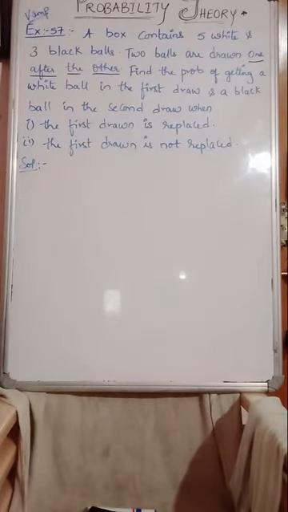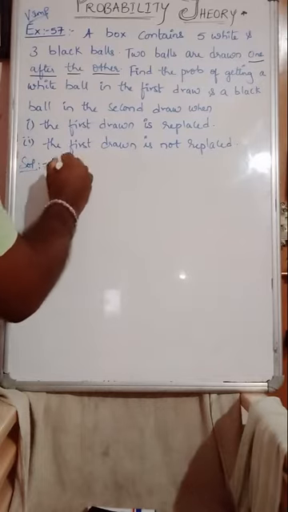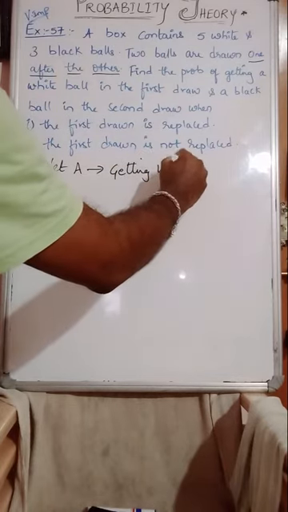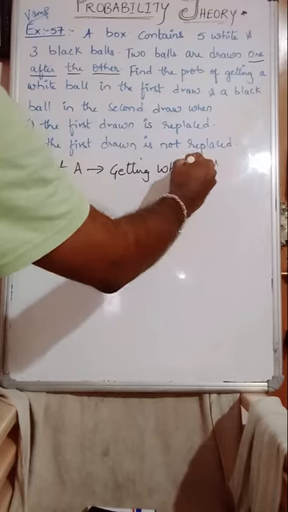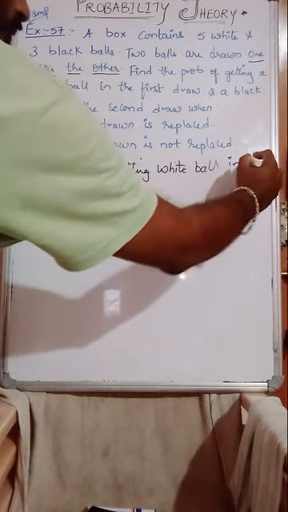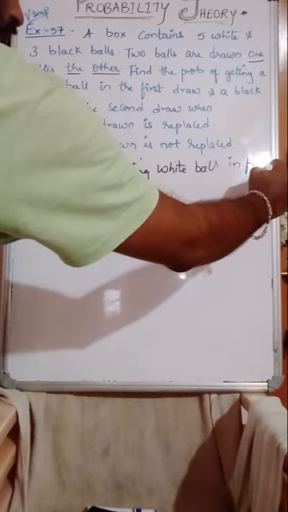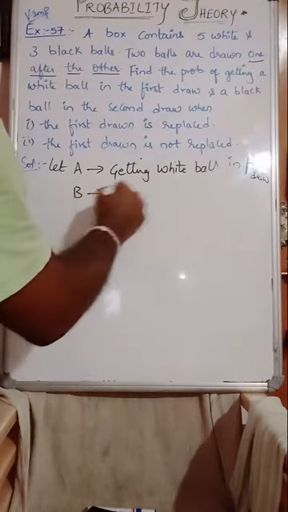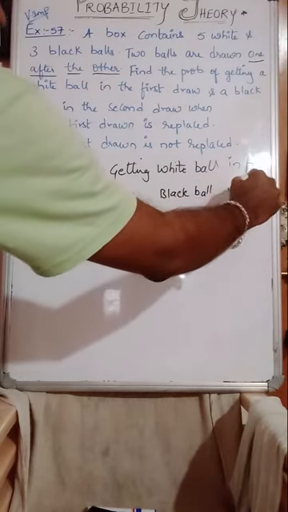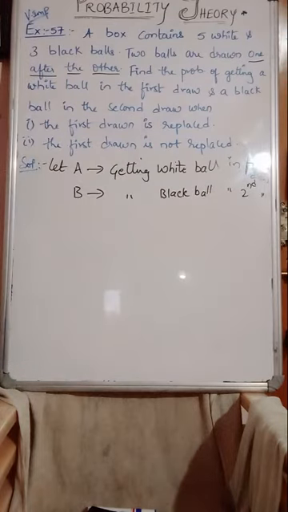First, according to the question, let A be an event of getting a white ball in the first draw, and B be an event of getting a black ball in the second draw.